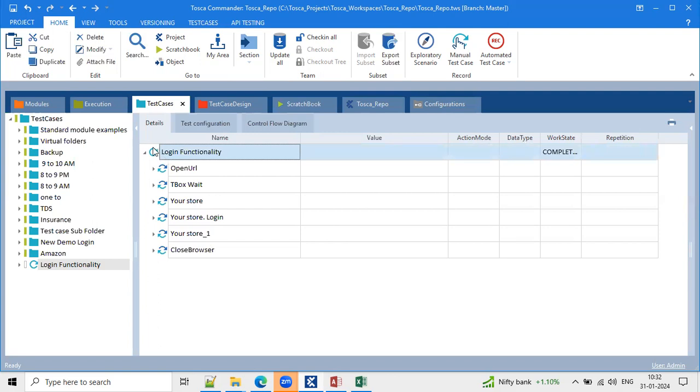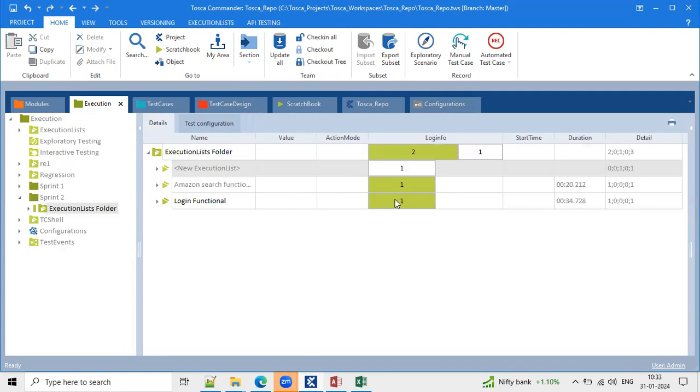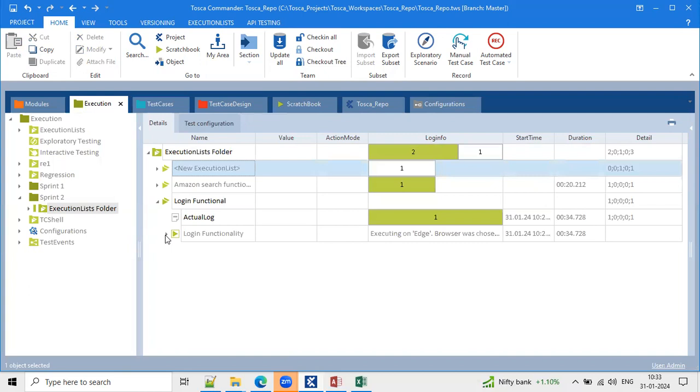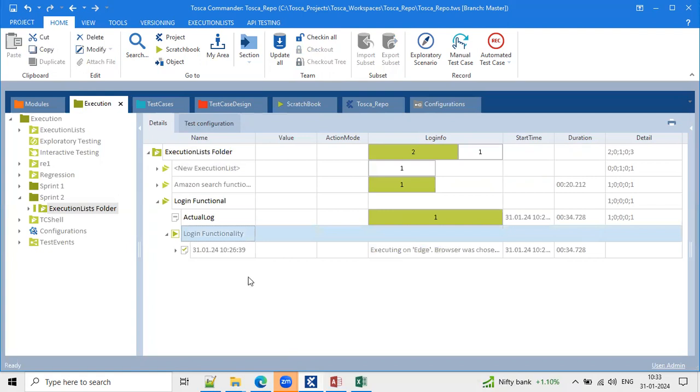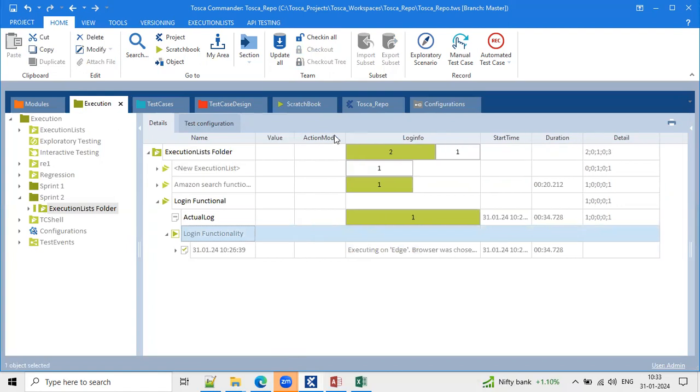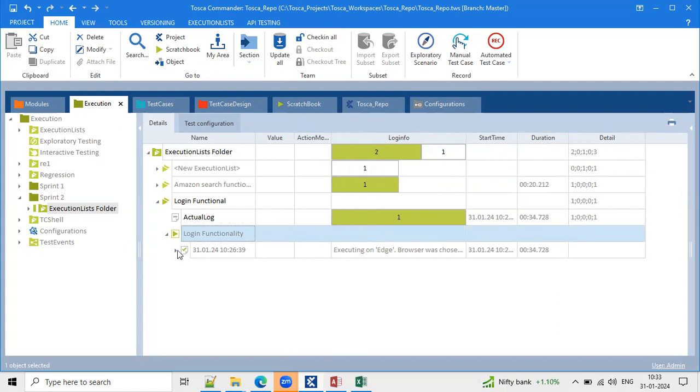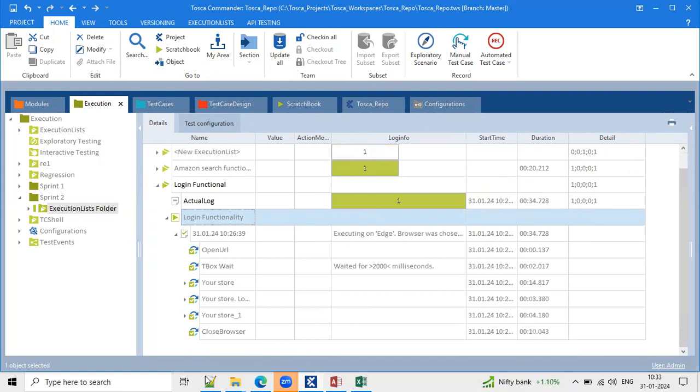So once you've done the development and fixed all the errors while debugging using Scratchbook, then drag and drop to the execution list and execute here itself. It stores the log data, and this is not overridden anytime. If I execute one more time, it creates one more log like this. This is the main advantage and main difference between the Scratchbook and the test execution section. Clear? Clear, Anusha.